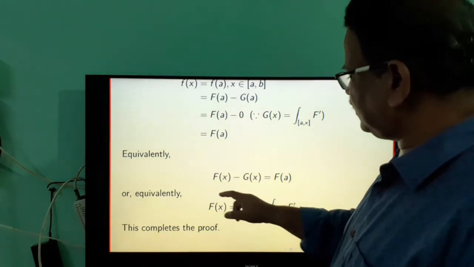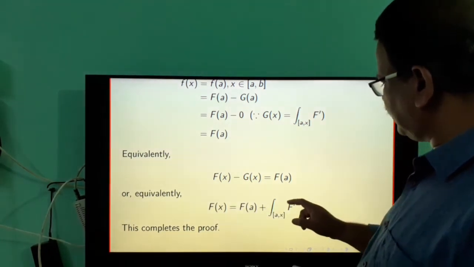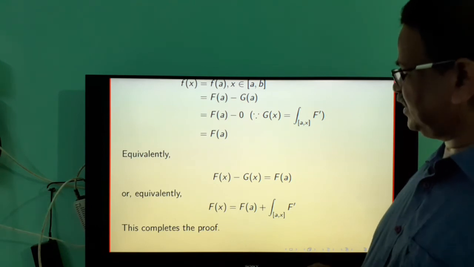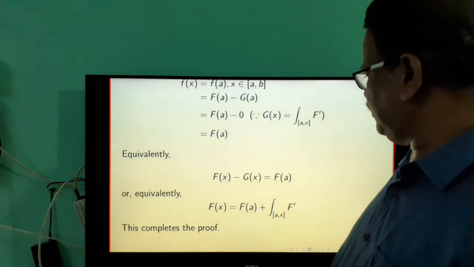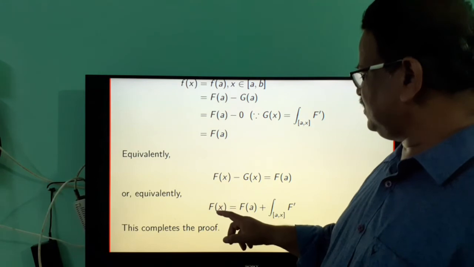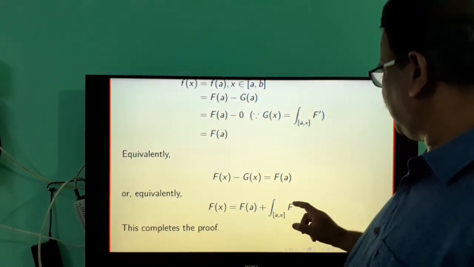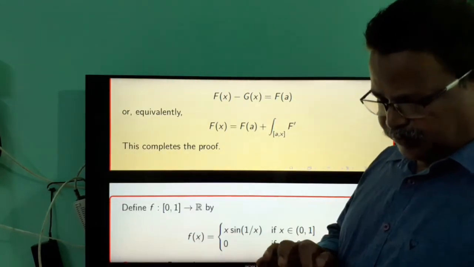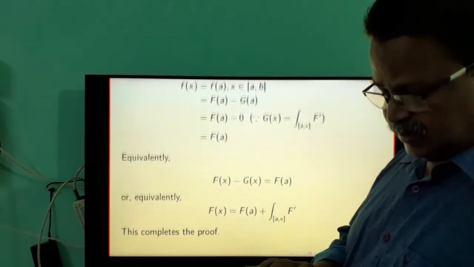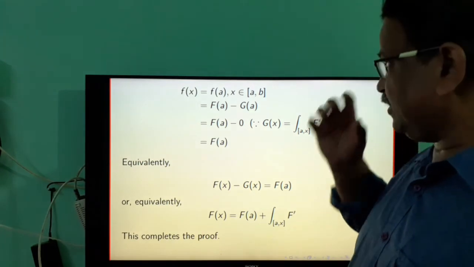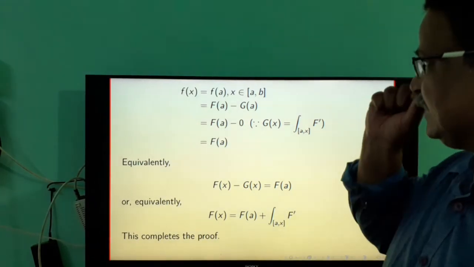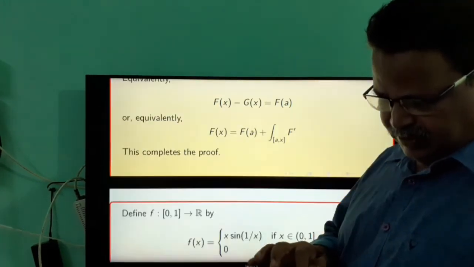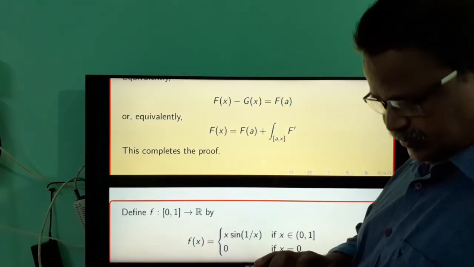That is, capital F(x) is the indefinite integral of the integrable function f prime. So if capital F is absolutely continuous, then capital F is the indefinite integral of an integrable function f prime. And this completes the proof of the second fundamental theorem. So the second fundamental theorem is, a function capital F(x) is the indefinite integral of an integrable function if and only if F is absolutely continuous.